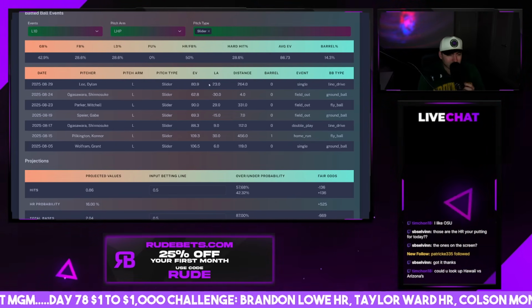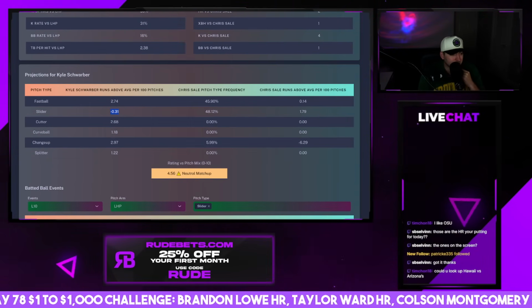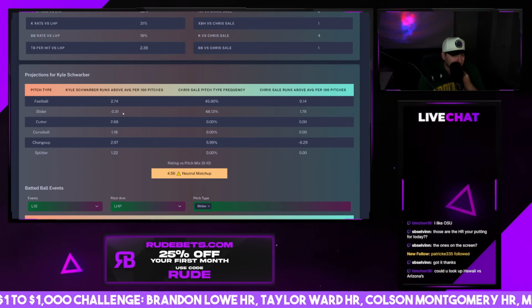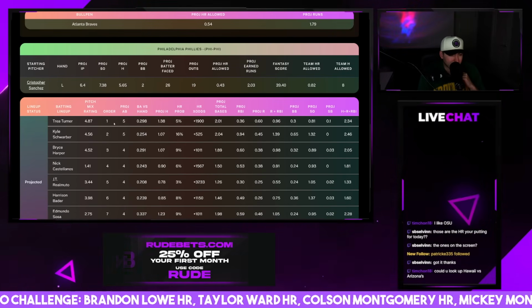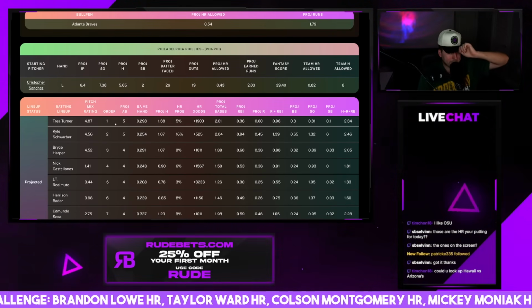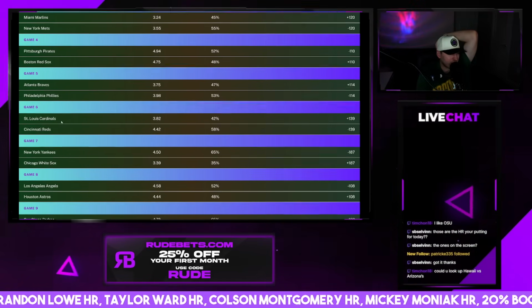So sliders, almost a little bit of his weak spot. Yeah, it is a negative. It's his only negative. And that's Chris Sale's heavy positive. So I'd stay away from Schwarber today, even though he generally does well against lefties. Yeah, I think just take Chris Sanchez. I would stay away from player props in that one.